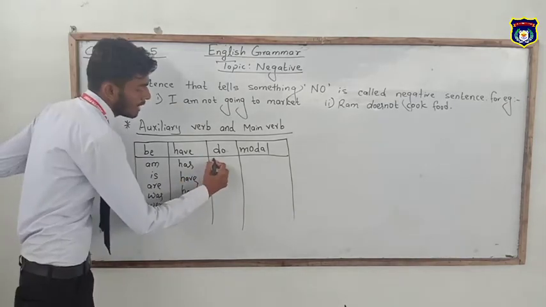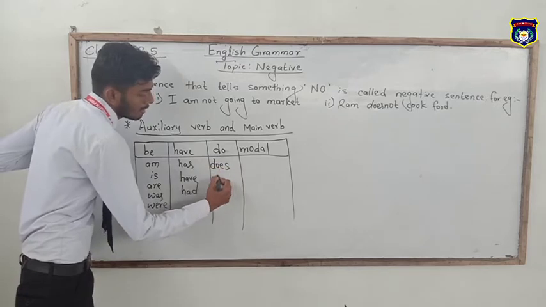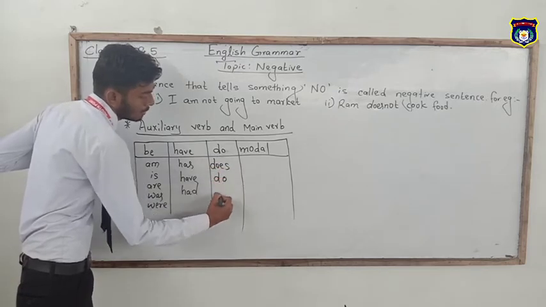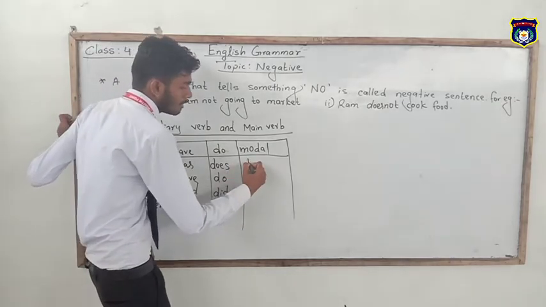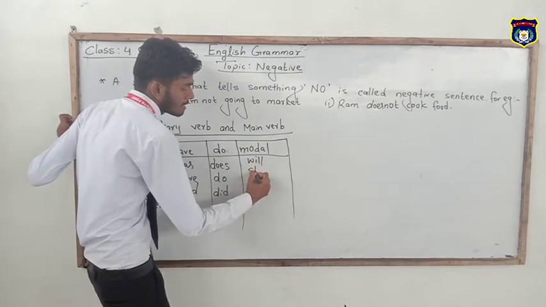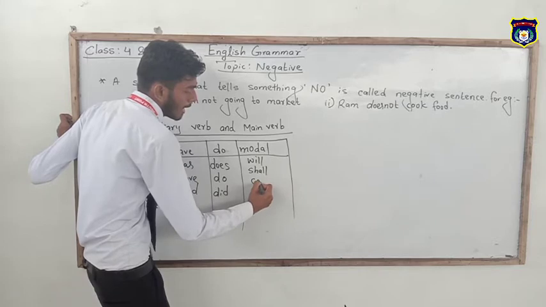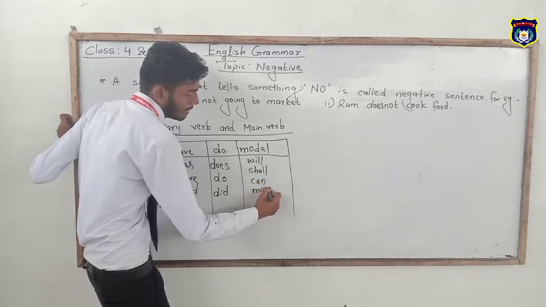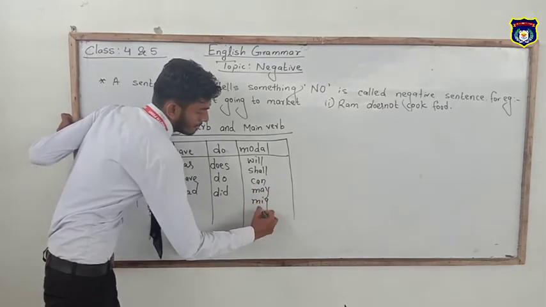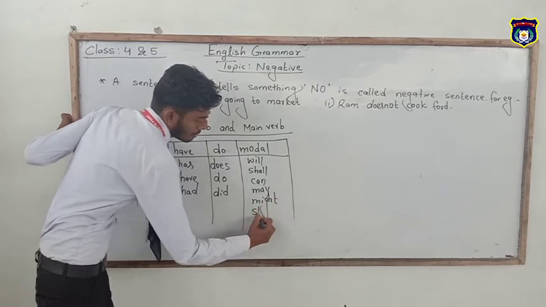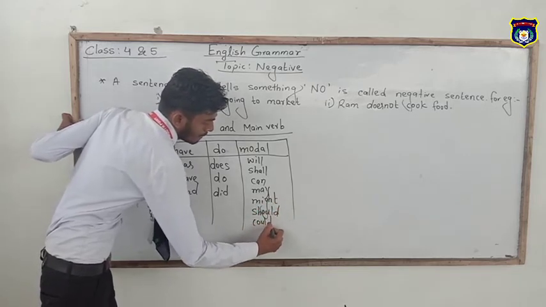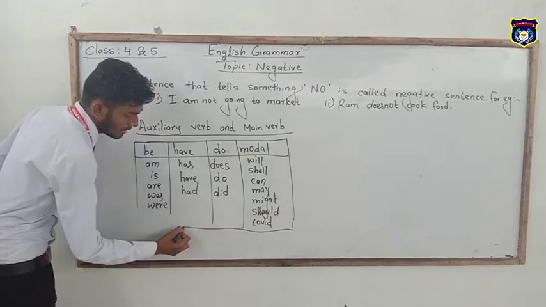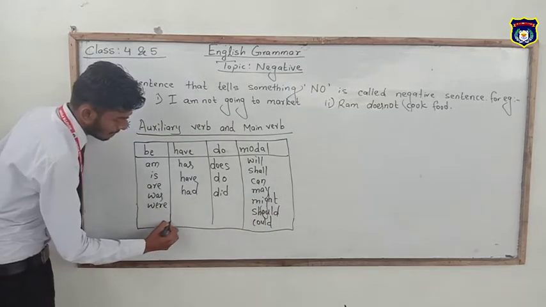In do form, it comes does, do, and did. And in modals, it comes will, shall, can, may, might, should, could, etc. These all are the auxiliary verbs.